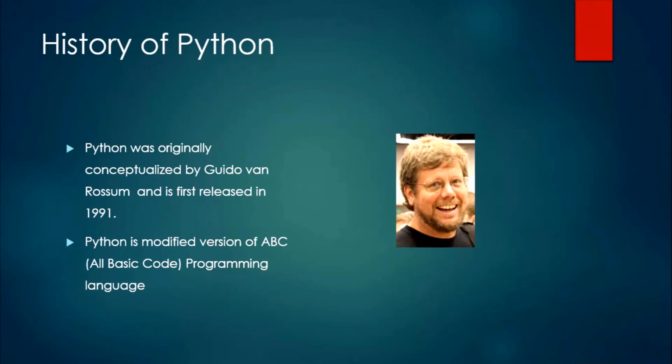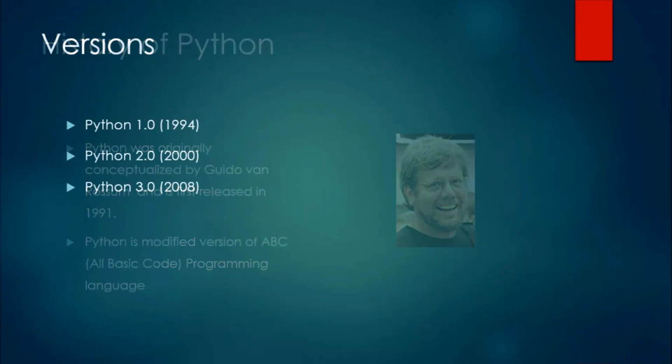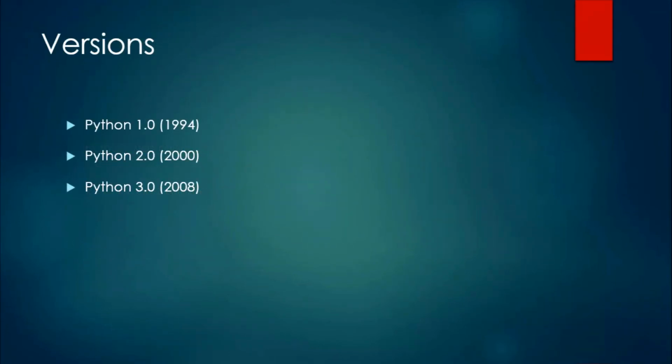He got the name Python from a TV series, Monty Python's Flying Circus, because he is a big fan of this TV series. There are multiple versions of Python. Python version 1.0 was released in January 1994. They say Python 1.0 is the first release, but no. In 1991, the version that was released is Python 0.9 and later Python 1.0 was released. New features included in this release were functional programming tools: lambda, map, filter and reduce.